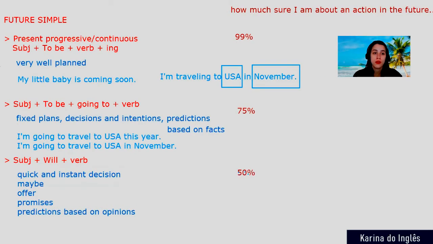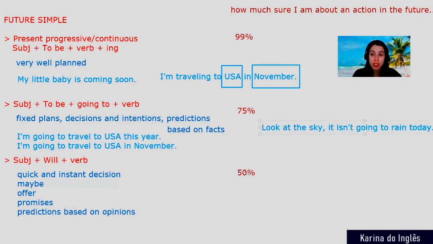Okay. So for example, look at the sky. It's going to rain today. Oh, or it isn't. It isn't going to rain. Look at the sky behind me.